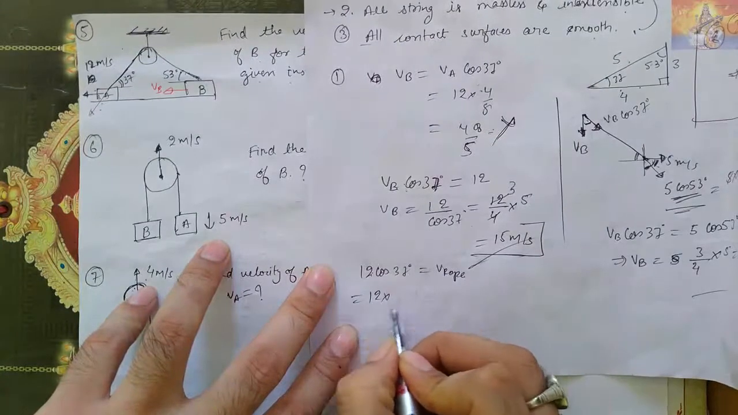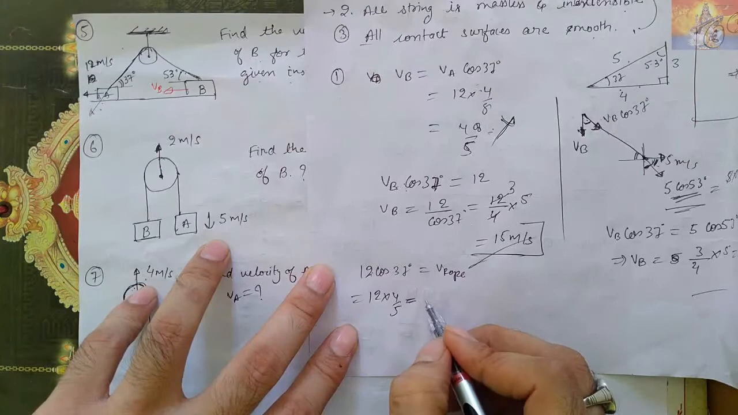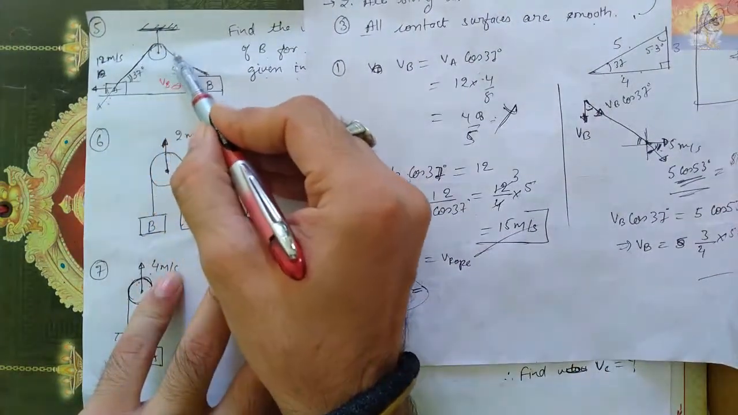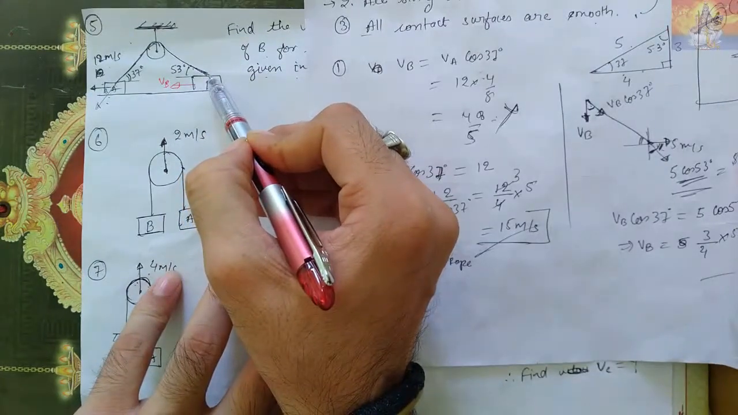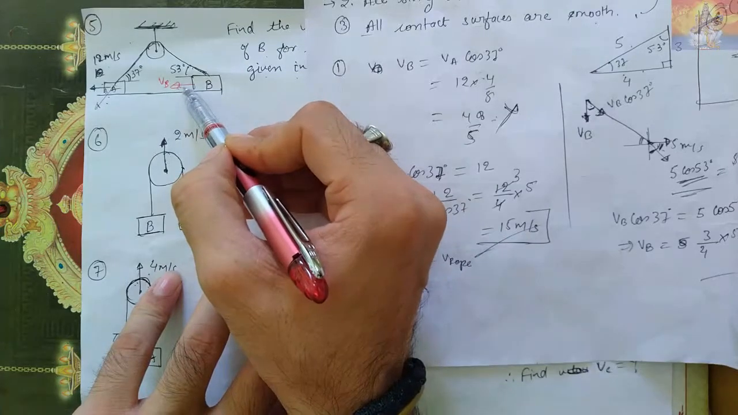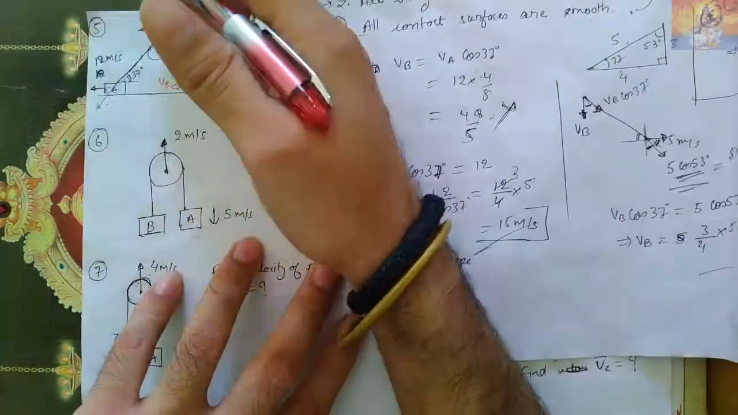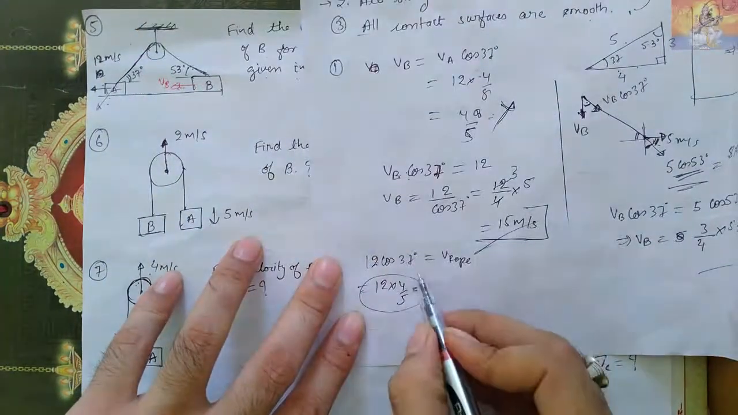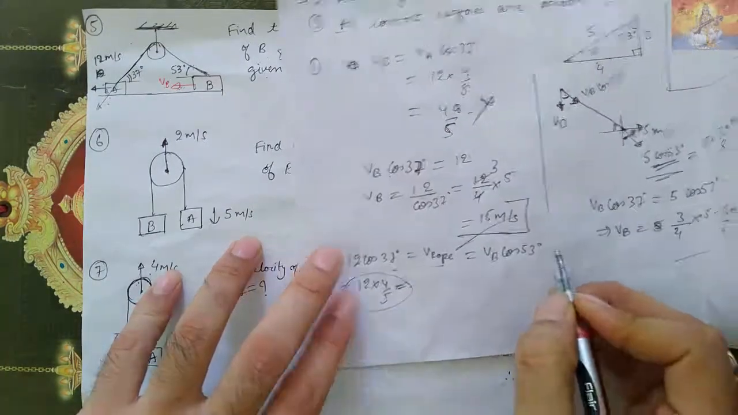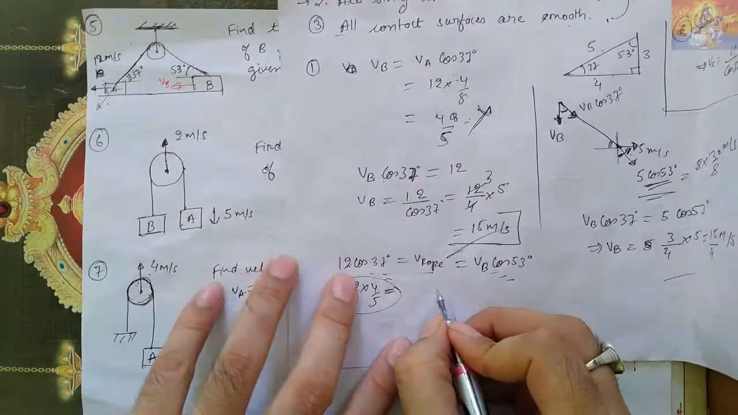This is 12 into 4 by 5. This is the velocity of the rope. And see here, from here to here it is the same rope, so velocity will be the same. This is VB. So what I can say is that VB cos 53 degree will be equal to velocity of rope. And after equating these two, I will get our answer.